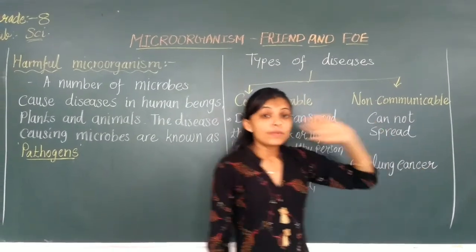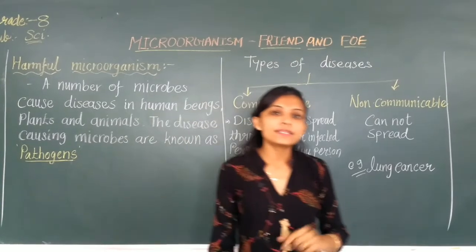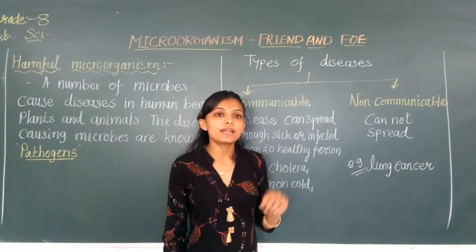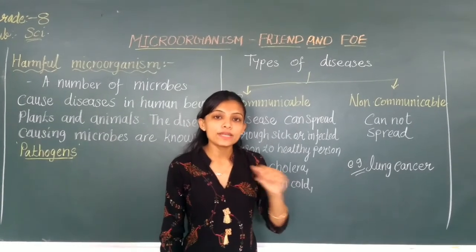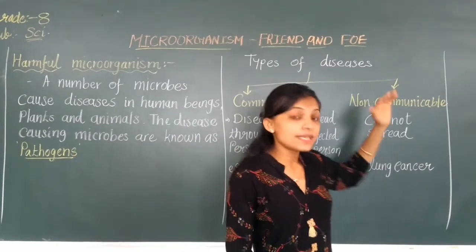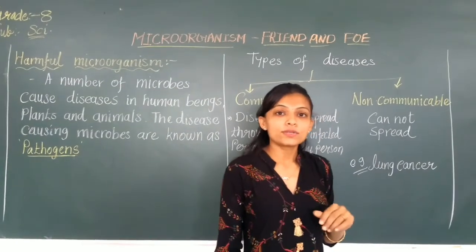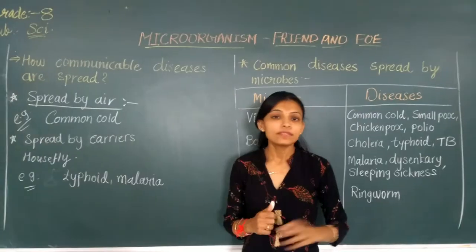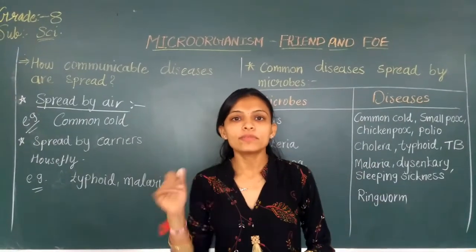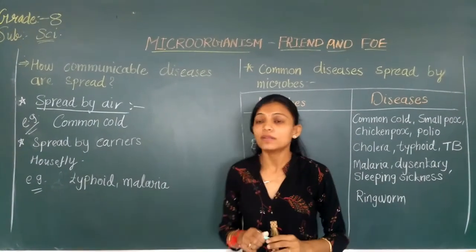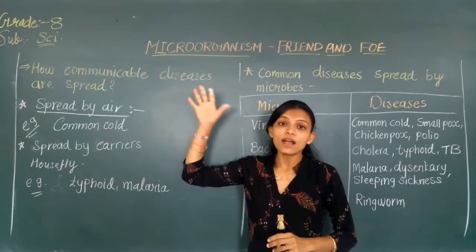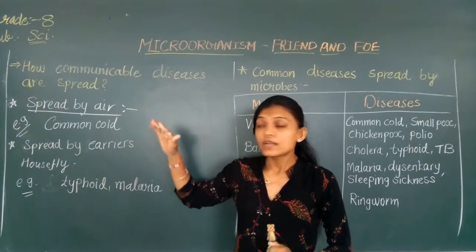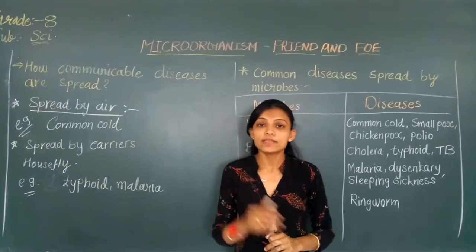Now हमारे मन में एक क्वेश्चन तो जरूर होगा कि ये डिसीज स्प्रेड कहाँ से होते हैं. So there are so many carriers, so many spreaders by which disease is spread. Now our next topic is how these diseases are spread. Friends, we have discussed the types of diseases, communicable and non-communicable. Now we will discuss how communicable diseases are spread all over the world. There are so many spreaders by which these diseases are spread.